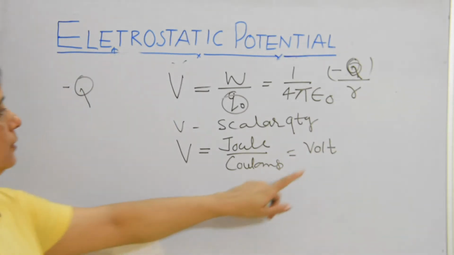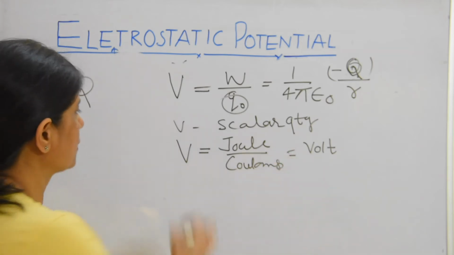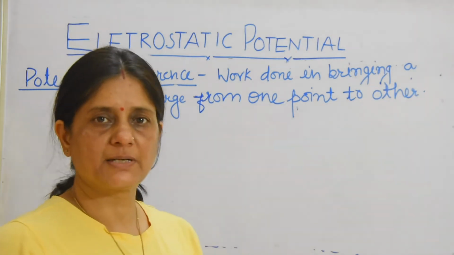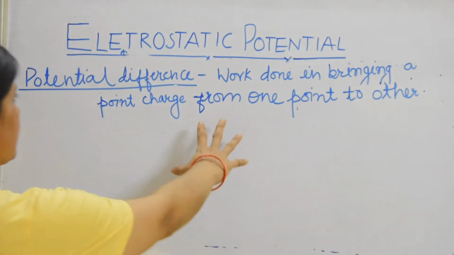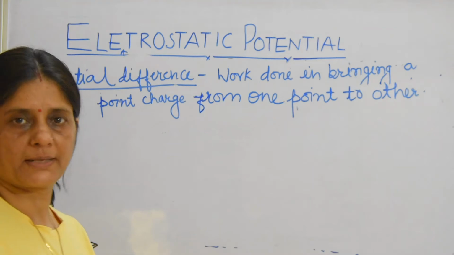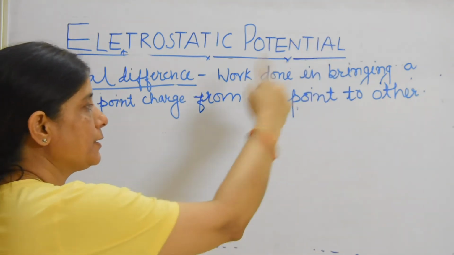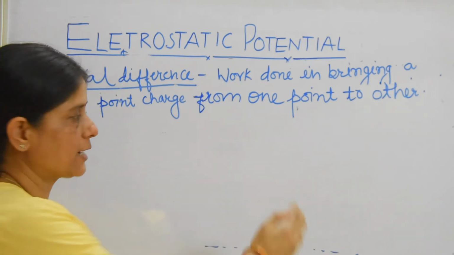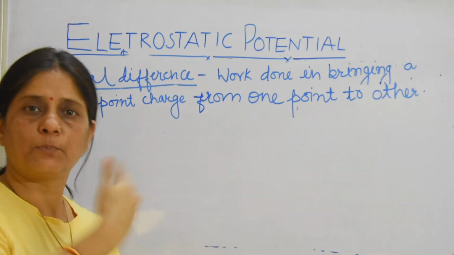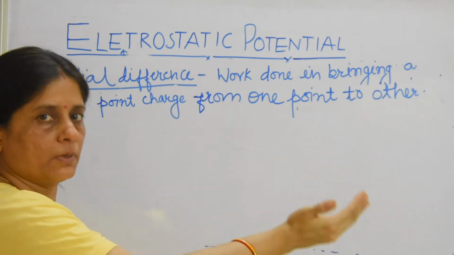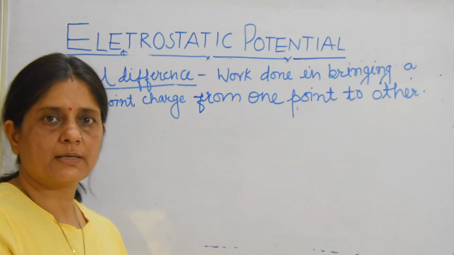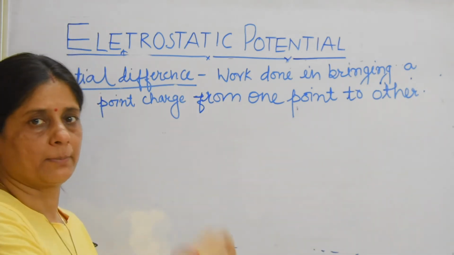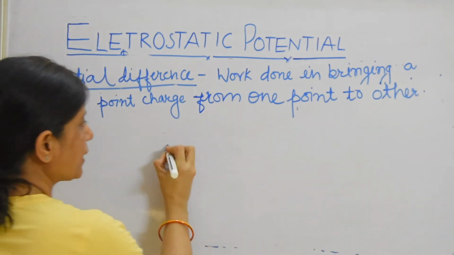So this is all about potential. Now, what is potential difference? Potential difference is the same as potential. In potential, we bring the charge from infinity to that particular point, but in potential difference, we bring the charge from one point to another point. In potential, bringing the charge from infinity is actually just imaginary, but this one is original, which we can actually think of.